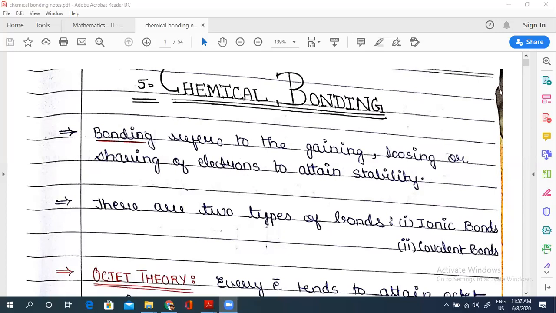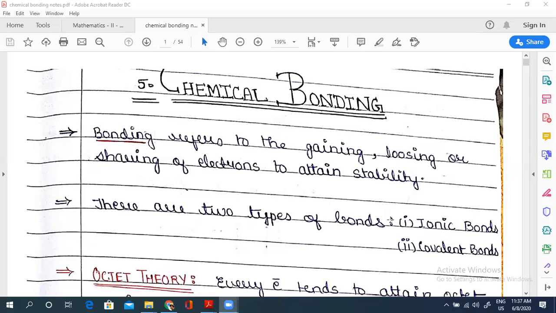Yes, exactly, Samarth. Okay. Bond is actually nothing but attraction. That's it. It's a force of attraction or just attraction. That's the definition of bond in layman terms.